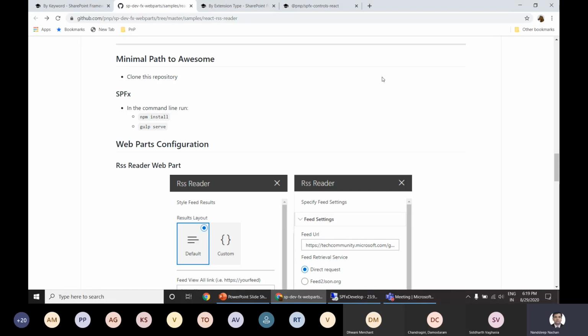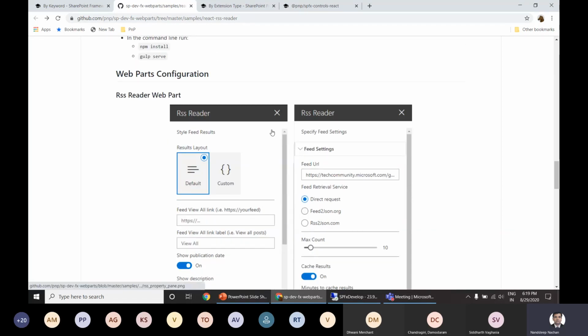From the implementation perspective, it is very hard. But from the usability perspective, this sample doesn't have any dependencies on any of the other apps and services inside Microsoft 365. So to use this particular sample, you can simply run npm install and then gulp serve to run. But we do have a few samples which require some kind of permissions to be granted first in order to use them.